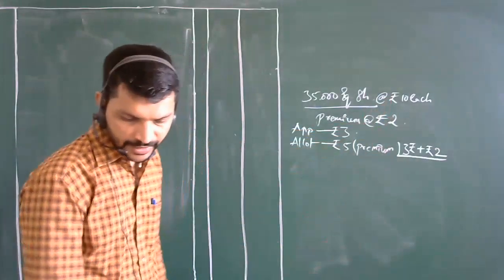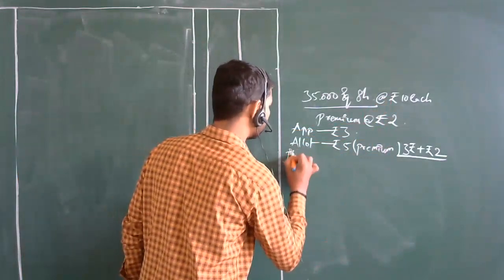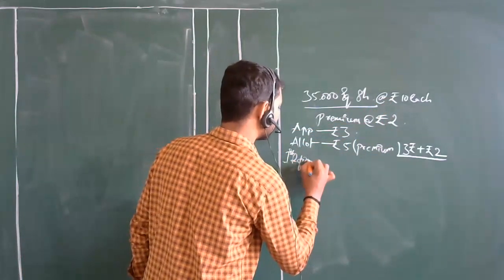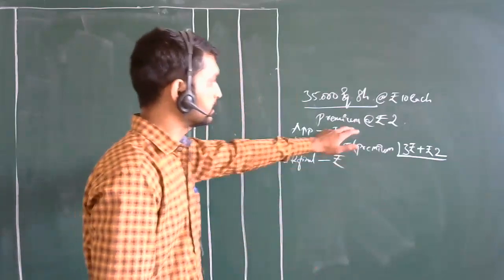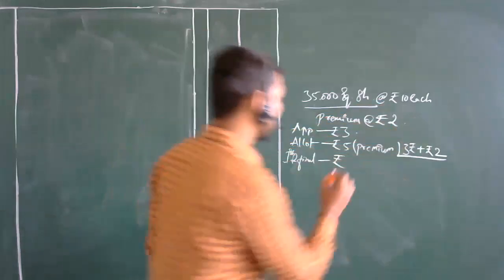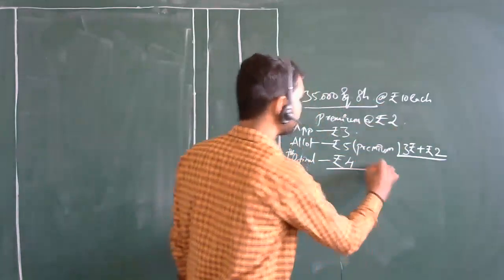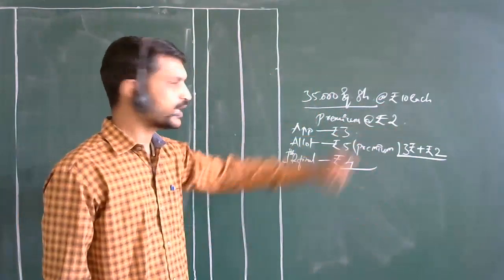That's it. Then next one, balance first and final call. First and final call. How much remaining? What is the balance now here? This 8 rupees and 10 plus 2 means 12. Remaining is 4 rupees. That's it. This is the information that we are going to use to make the allotment part.